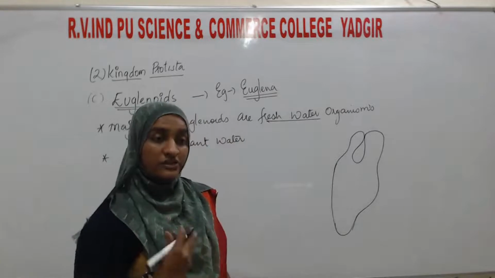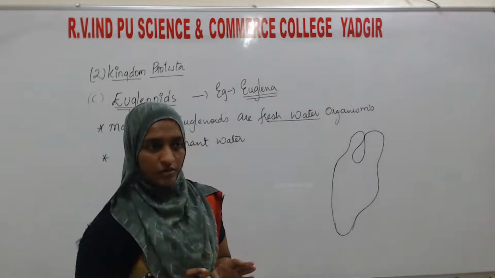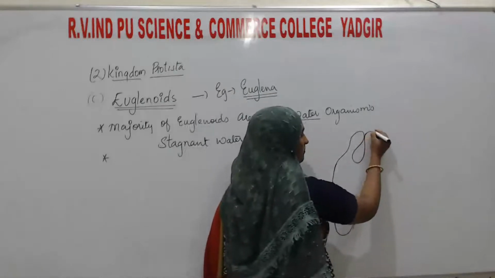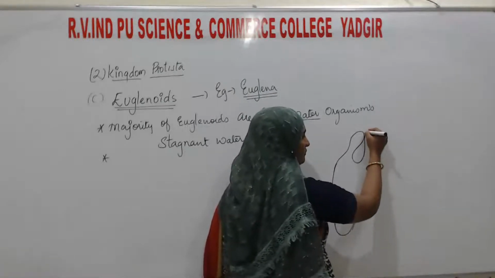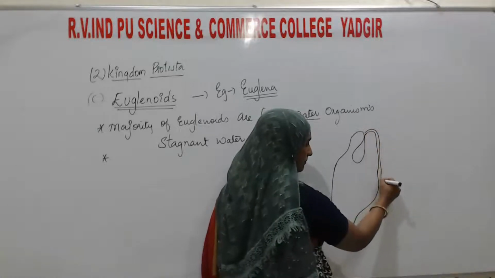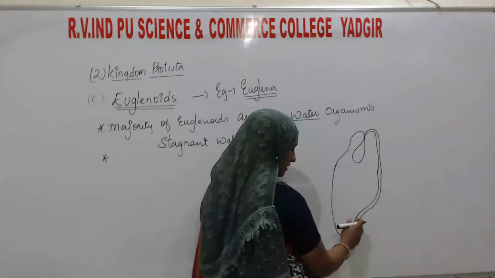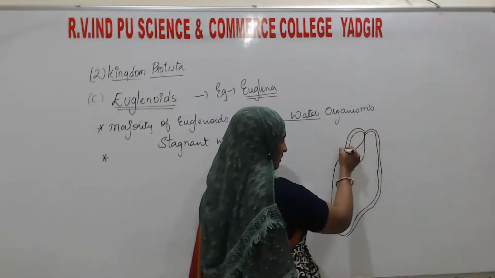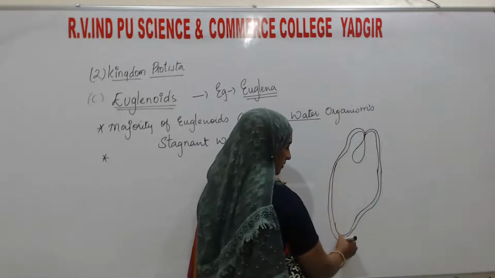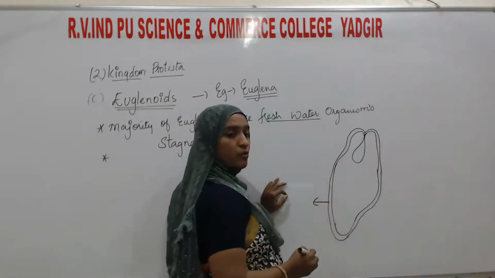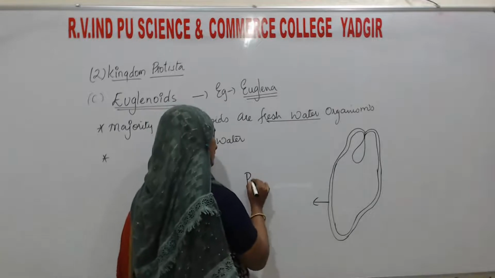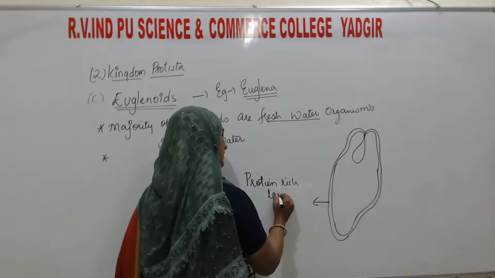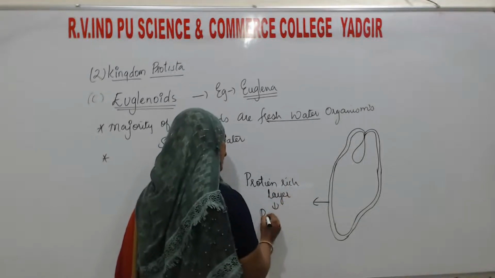Here there is no cell wall. But in place of the cell wall in Euglena, there is a protein-rich layer, and that protein-rich layer is known as the pellicle. This is not the cell wall, but a protein-rich layer, and this layer is known as the pellicle.